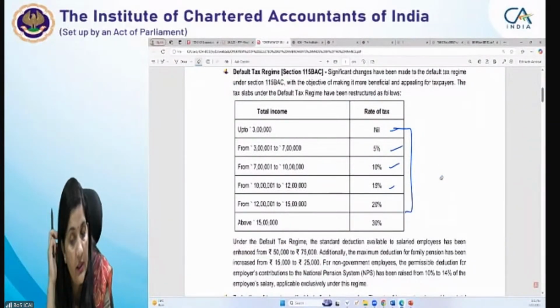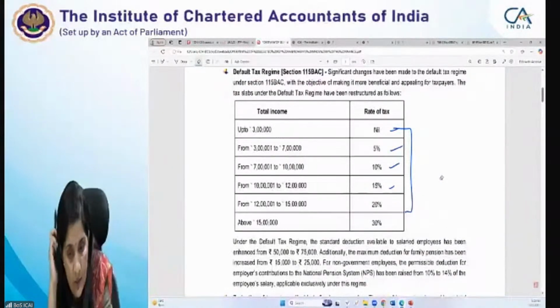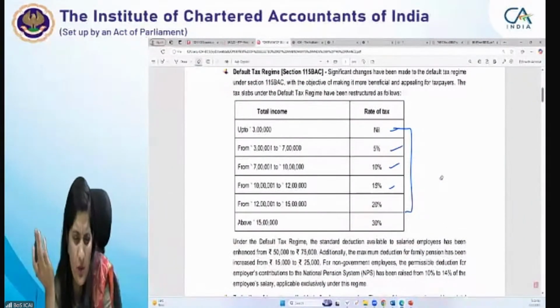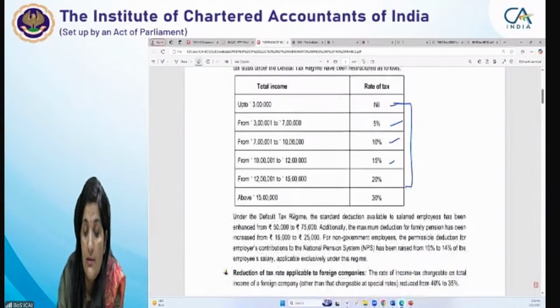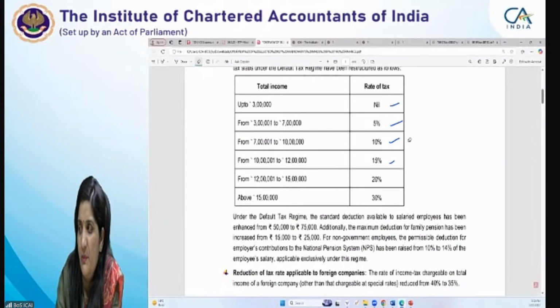ठीक है, इसको कैलकुलेट कर लेना. Do calculate it and what exactly it's coming. It's 140 and something, I think. You please calculate it and then under the default tax regime. Yeah, 140. Okay. Thanks. It's 140. Last time it's 150. They have given the benefit of 10,000 or something, right?